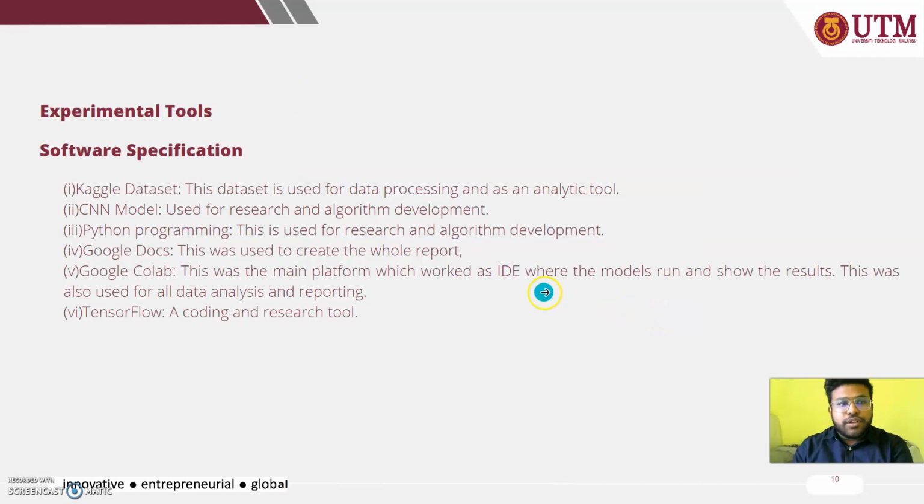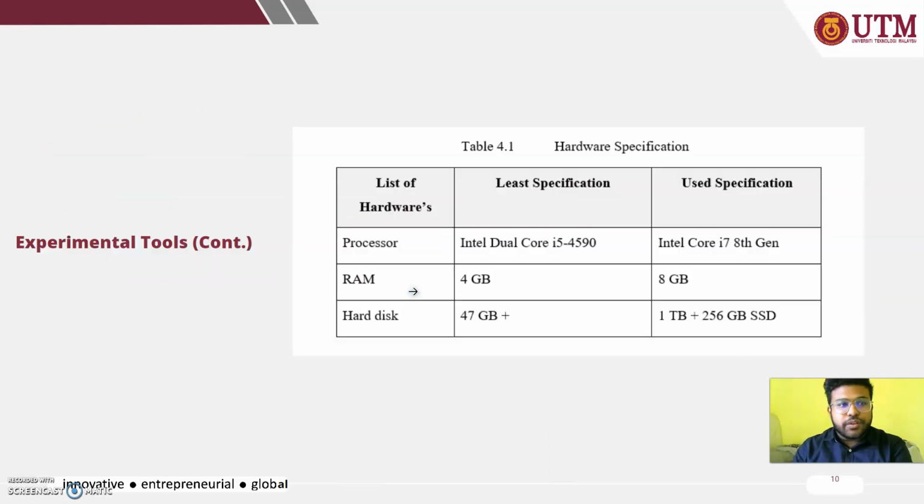4. So the experiment tools were Kaggle dataset that I used, CNN model for the algorithm development and research, Python programming used for the CNN model, and I used Google Docs for the documentation and Google Colab to run the program. It actually worked as the IDE, and TensorFlow, it's actually a library, so it's the coding tool. So this is my experimental tools.